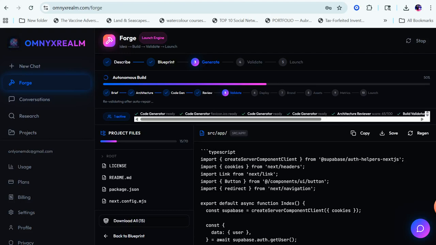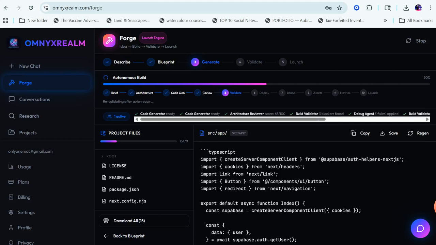I don't have to sit right here while it does this. If I wanted to, I could have just pressed generate, stepped away, got me something to drink, maybe something to eat, watched a little TV, come back, and everything's done. And all I have to do is download the files that it generated and then follow the next steps to get this app fully launched. So this is why I think this is a very powerful engine, a very powerful tool that anybody can use.